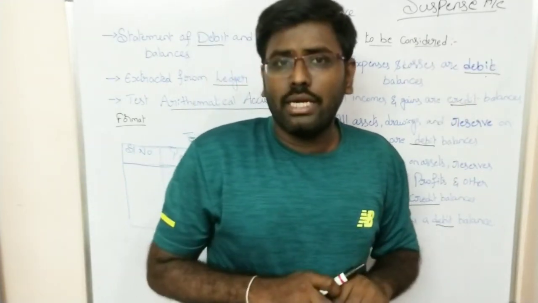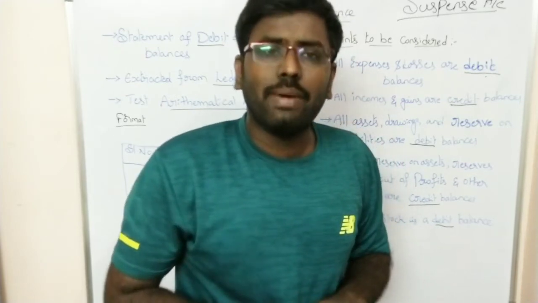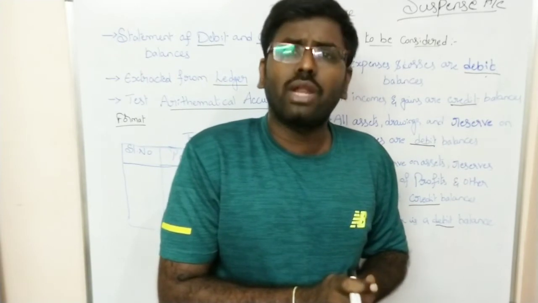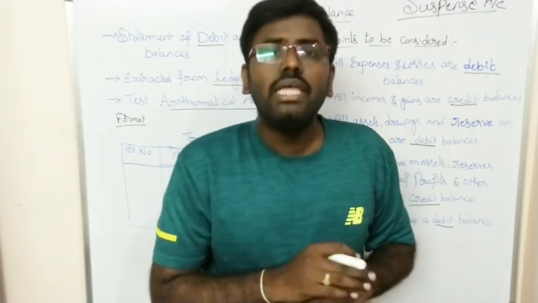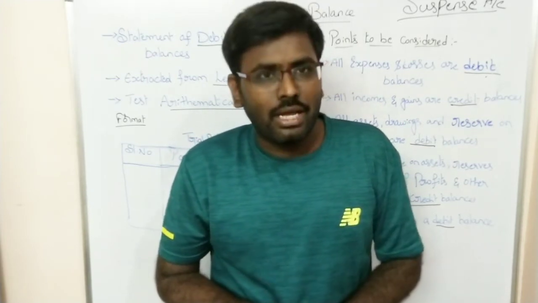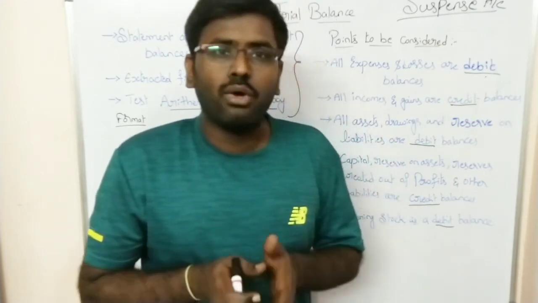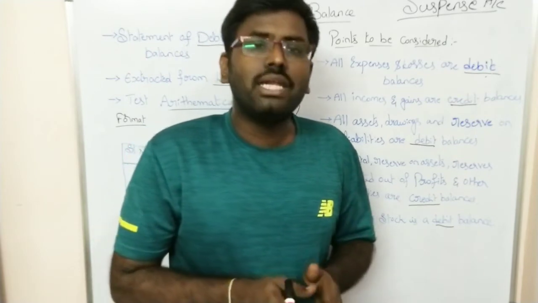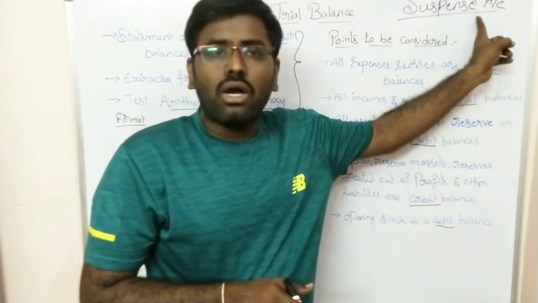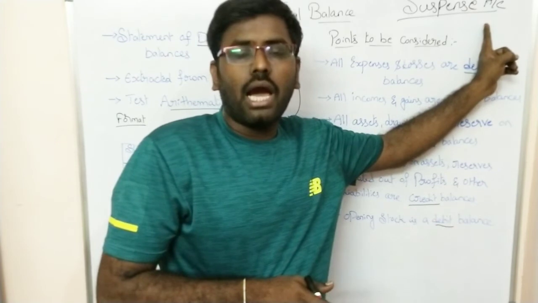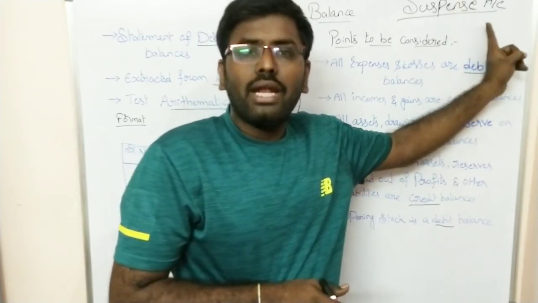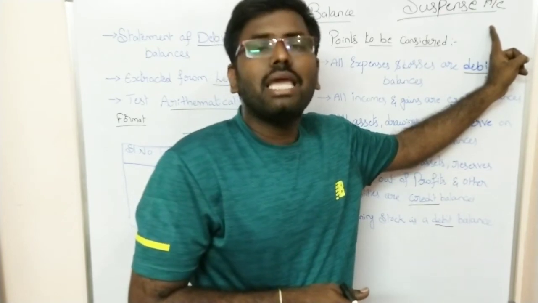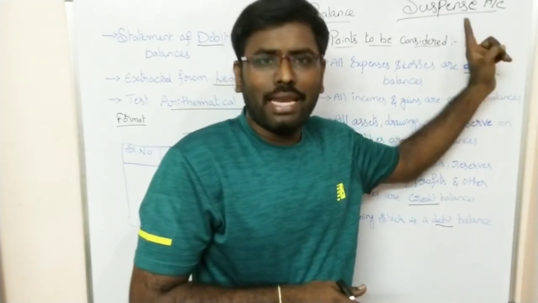As we said, to measure arithmetical accuracy, both debit and credit balances of the trial balance should be equal. If they are not equal, whatever the difference amount is will be written as the suspense account. It is a temporary account prepared for making both debit and credit balances equal under the trial balance.